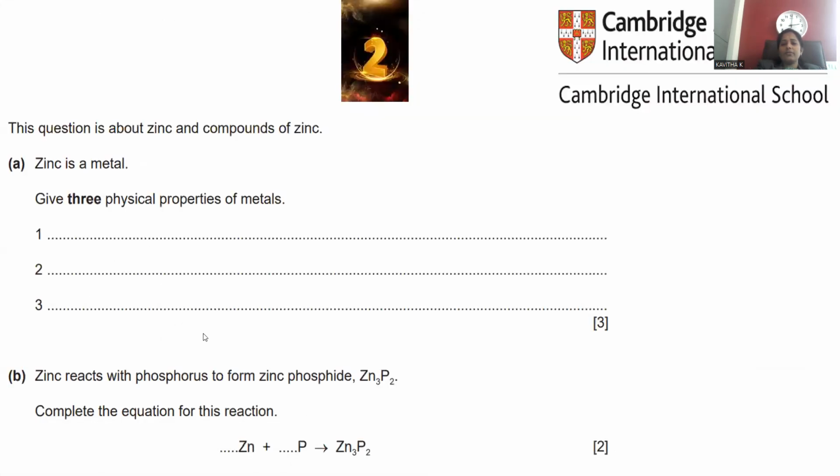They asked for any few. Three metallic properties are mentioned, so we have gone through extensive information regarding these physical properties of metals. Let's go with this one. Zinc reacts with phosphorus to form zinc phosphide. Complete the equation. In order to complete the equation, this is taken as a stoichiometric equation. You can put it in the comment box. I'm not going to solve this one, so whatever stoichiometric equation you get can be solved and mentioned in the comment box.